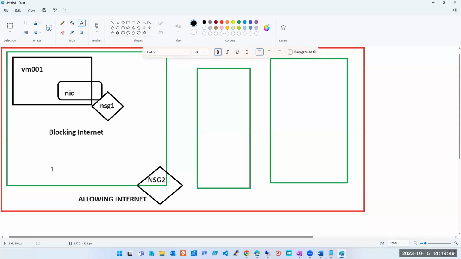Why? Because the moment you log into your machine, go to your browser, and type in google.com or youtube.com, first your request will leave from here and go to your NIC, and from the NIC it will go somewhere else. But at the NIC level, you have one NSG which says internet traffic is blocked. So it is not going anywhere. It doesn't even know whether NSG2 is allowing it or not, or if there is any NSG. The machine doesn't even know. Got it, guys?